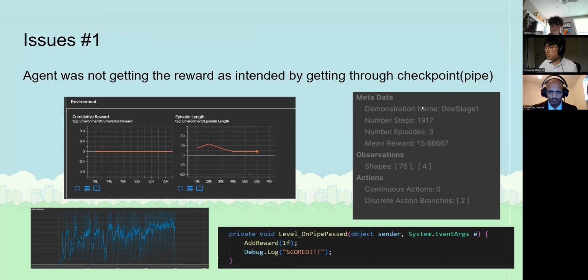As you can see from the screenshot on the top right, in the imitation recordings the AI seemed to be rewarded properly for the pipe passes, but the actual training process, reflected in the TensorBoard here, shows the cumulative reward is a constant zero, which implies that our agent is not being rewarded for passing through the pipes. We will be keeping a close eye on this issue and trying out a different method to train our AI to make sure it's properly implemented and has better performance.